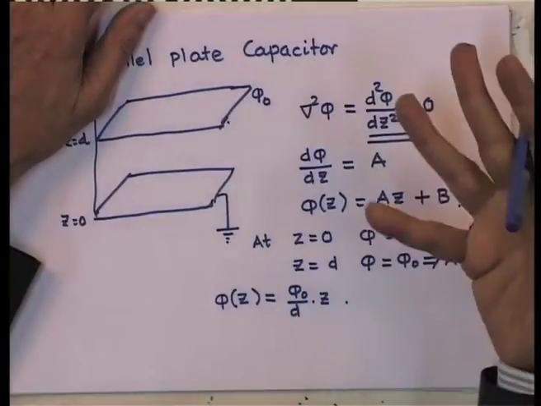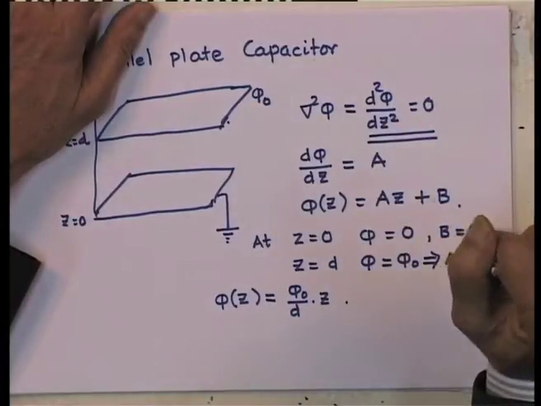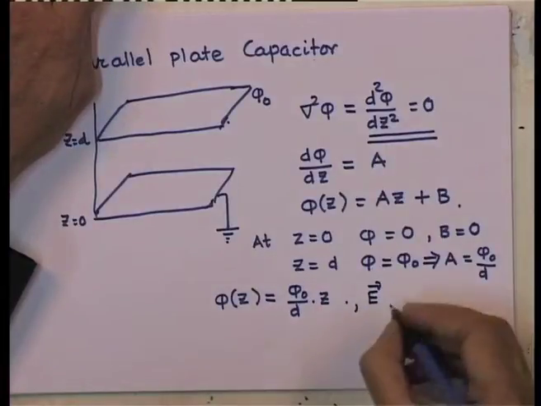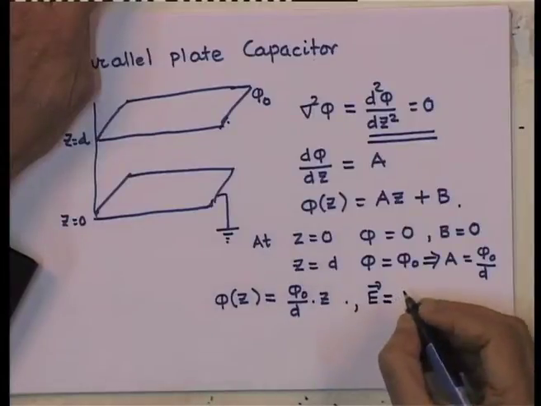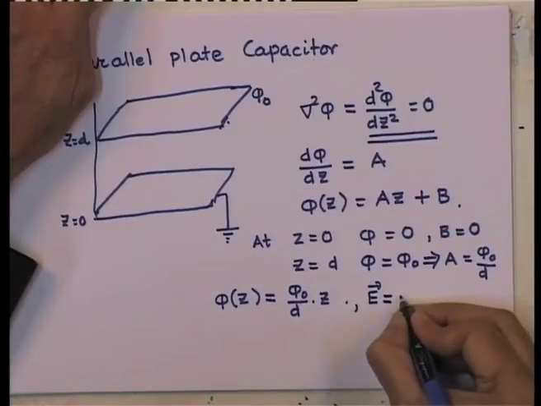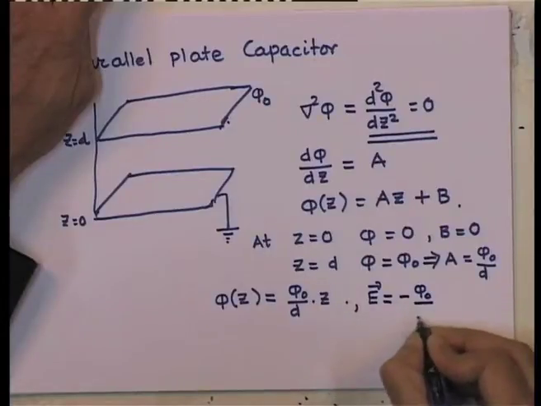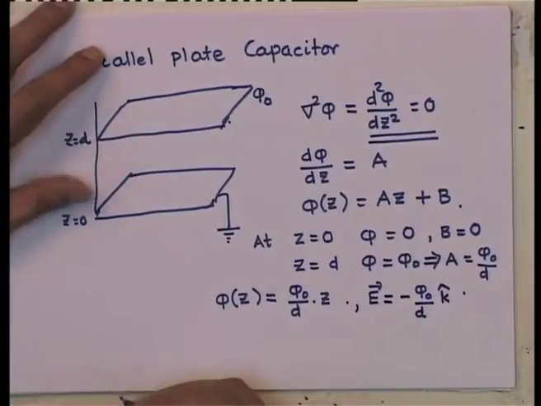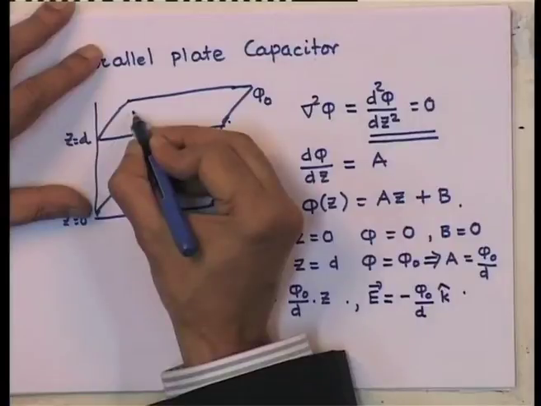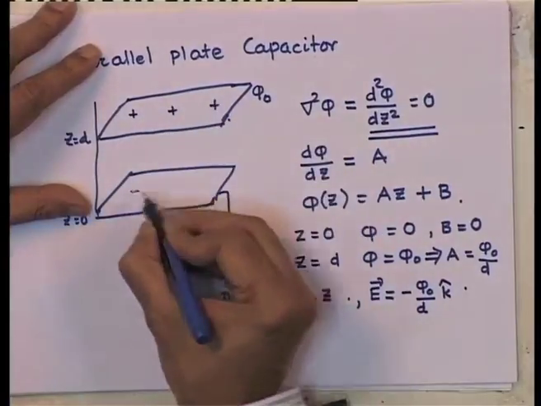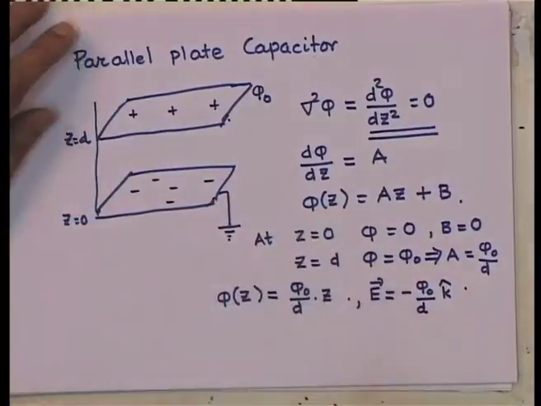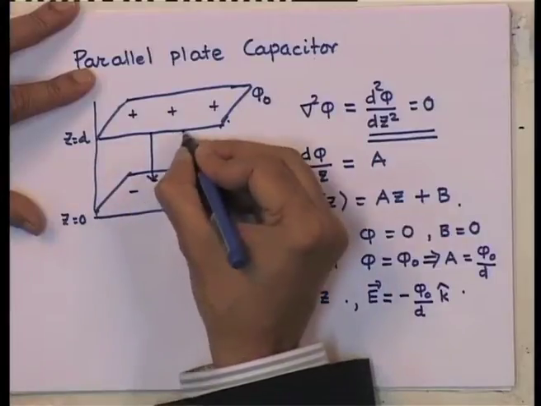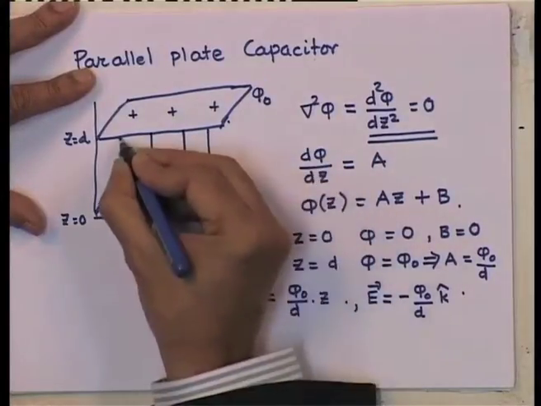Of course, the gradient in this case is nothing but the derivative with respect to z. So, the electric field is directed along the minus z direction, and it is given by minus phi 0 by d times unit vector k. Which is consistent with the fact that my upper plate will have positive charges and the lower plate will have negative charges, because this is connected to the earth, and the electric field of course is constant in the region between the plates.